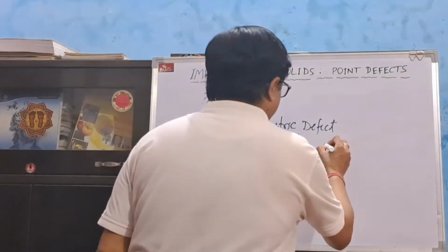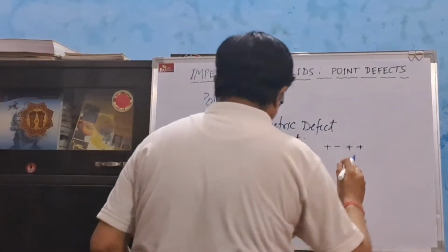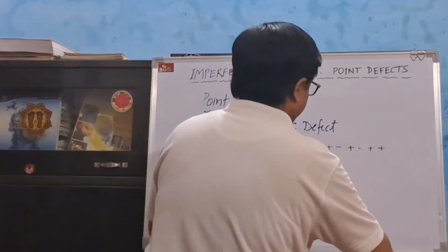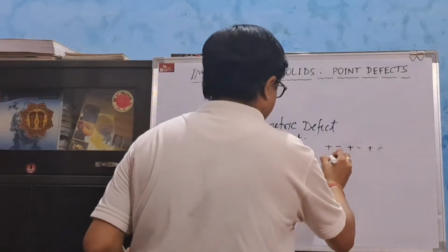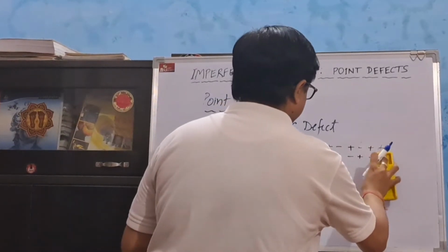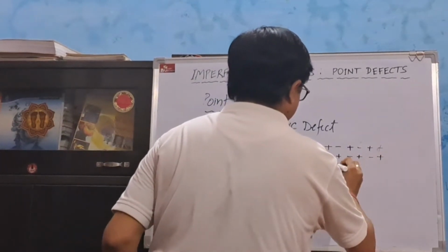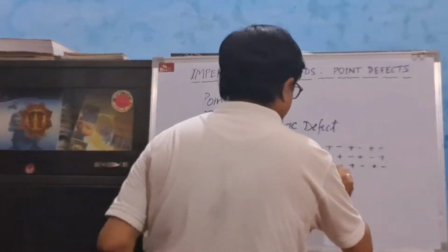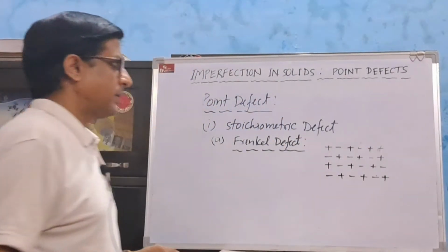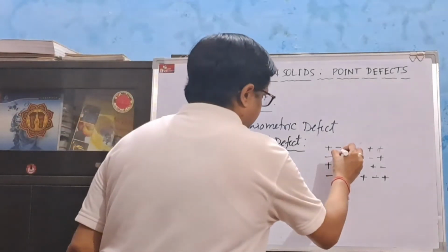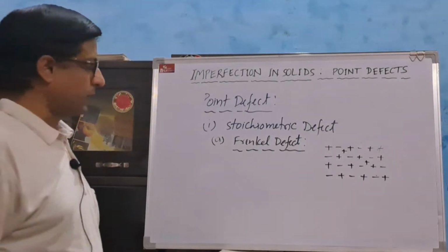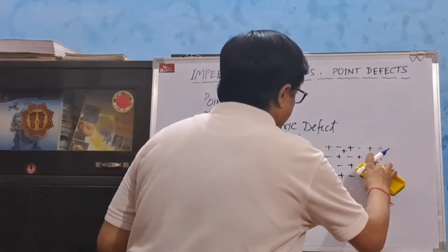For example, if this is the crystal lattice, then some cations may be dislocated from their original position and occupy the interstitial position here.